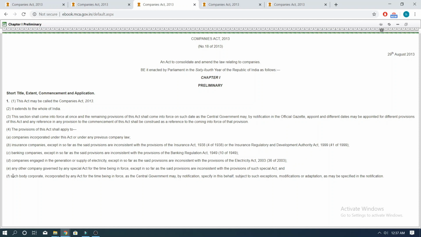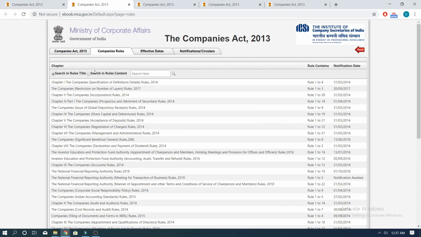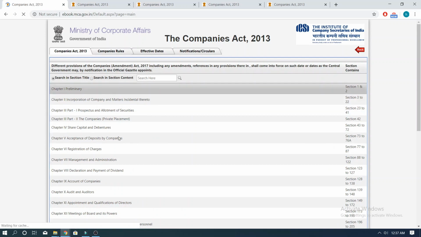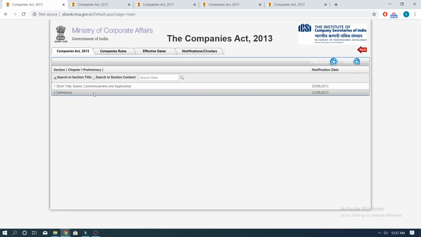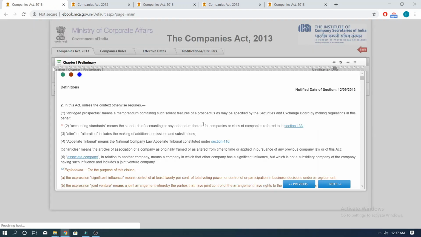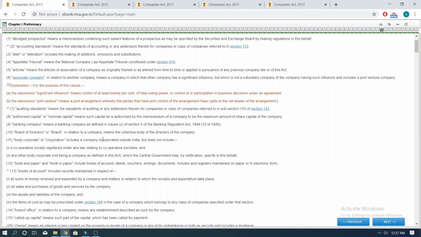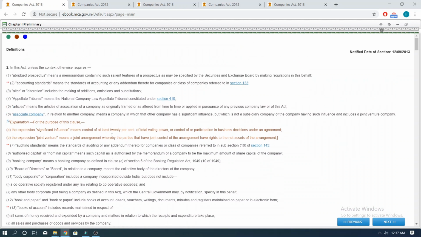Now before we read Clause F, it is important to understand a few definitions that you will come across time and again as we study Companies Act 2013. Section 2 of the Companies Act 2013, which is also a part of the preliminary chapter, states the most important definitions that are used widely across the Companies Act 2013.